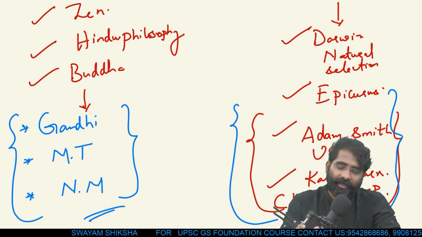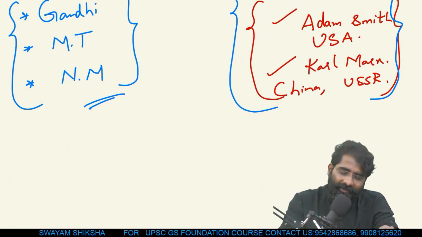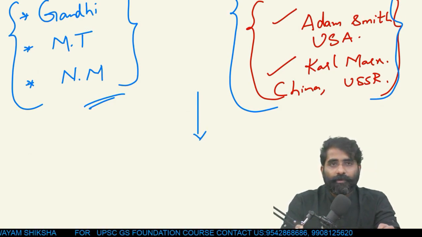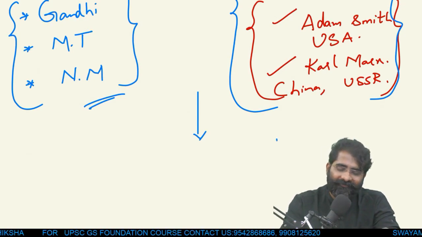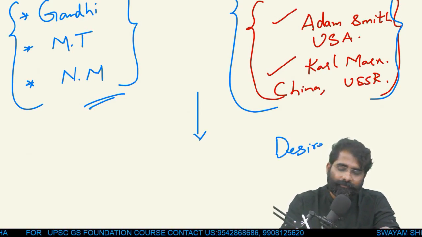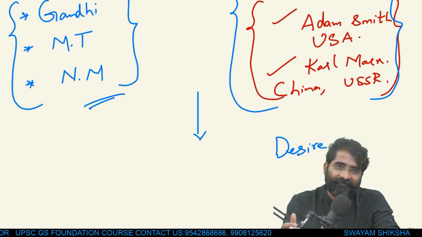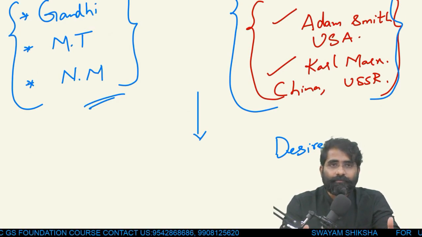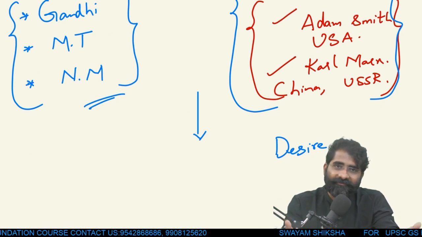This is one way of bringing in a thought process for this essay. Another thought process for this essay can be: we all know the foundation of human birth itself is desire, and our existence cannot be sustained without desire. I need a loaf of bread to survive, and without bread I cannot survive. Now, what is this bread?